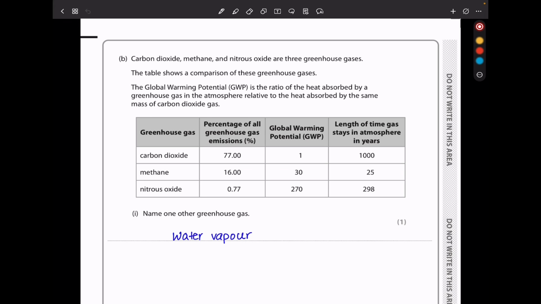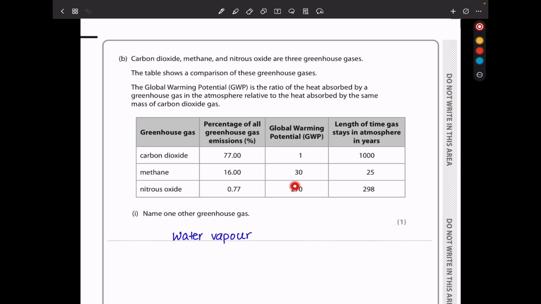In part B, carbon dioxide, methane, and nitrous oxide are 3 greenhouse gases. The table shows a comparison of these greenhouse gases. The global warming potential is the ratio of the heat absorbed by a greenhouse gas in the atmosphere relative to the heat absorbed by the same mass of carbon dioxide gas. So from the table, we have carbon dioxide, methane, and nitrous oxide. We have the percentage of all greenhouse gas emissions. Of course, this has the greatest percentage, and this has the lowest percentage. And then we have the global warming potential.